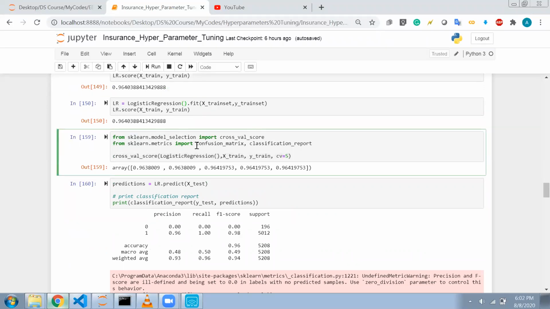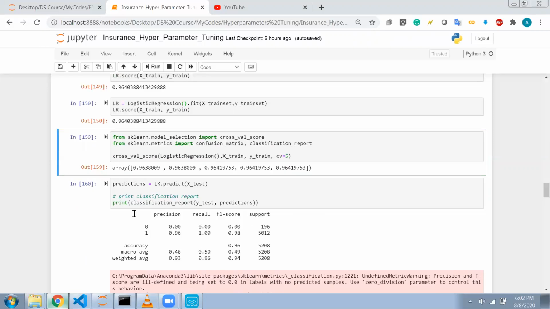Now let's see the cross validation, which I have also told you about. I import cross_val_score from sklearn.model_selection. To cross_val_score, I pass the model which I want to use, I pass my data, and I pass the number of folds that I want. This is the accuracy for the first fold, second fold, third fold, fourth fold, and fifth fold. You can see that the accuracy is in a good range, 96%. So we can say that my model is performing well.